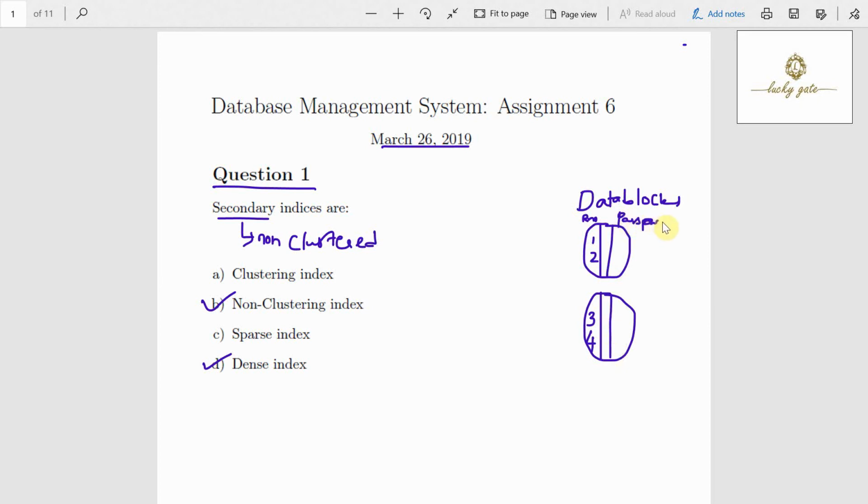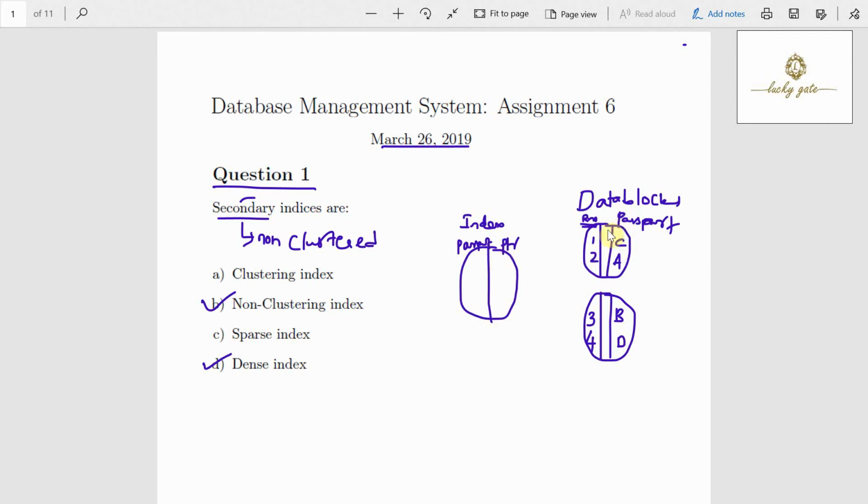which is unordered. Say for passport number, I am using letters to indicate the passport number. Say it is C, this is A, this is B, this is D. The data file is ordered with respect to the primary key, because secondary means primary already exists. Primary already exists means the file is ordered on the primary key, the roll number column. Now if I want to create an index on passport: an index is always an ordered file with two fields. The first field is a key field on which you are creating an index. The second field is a pointer.